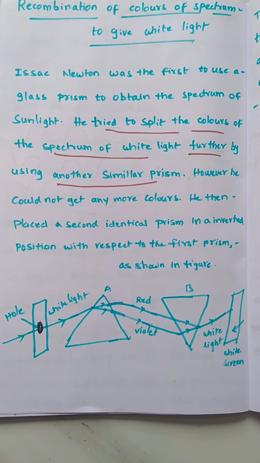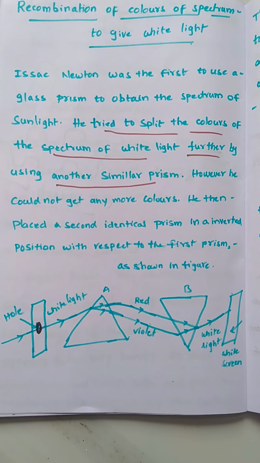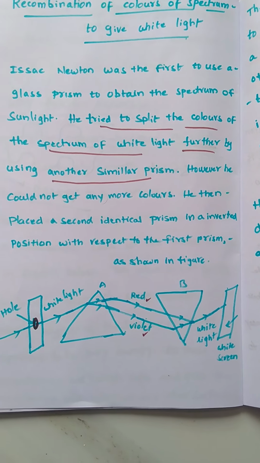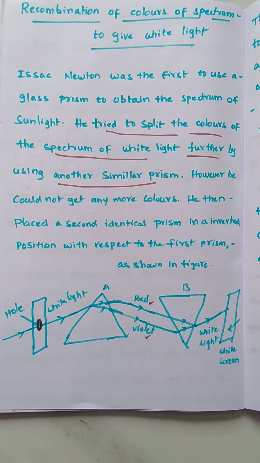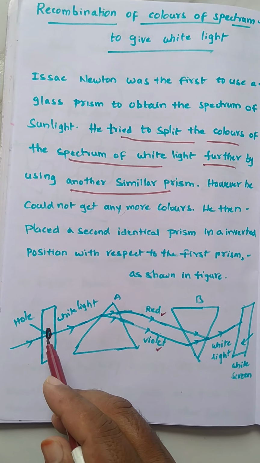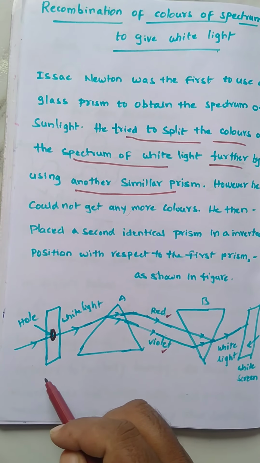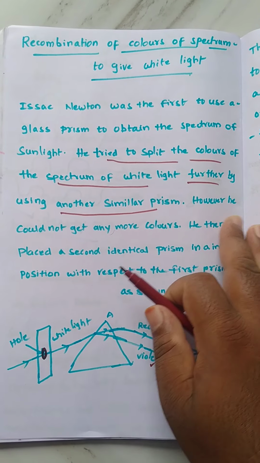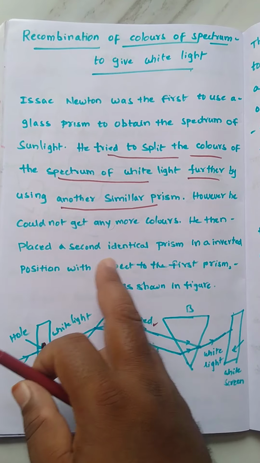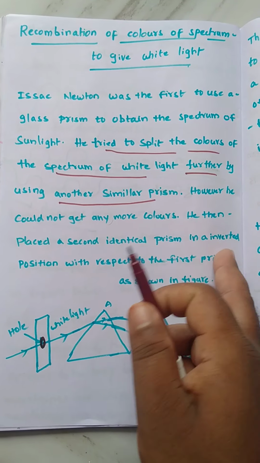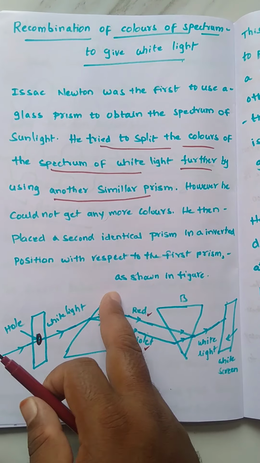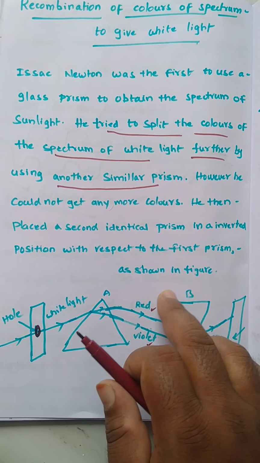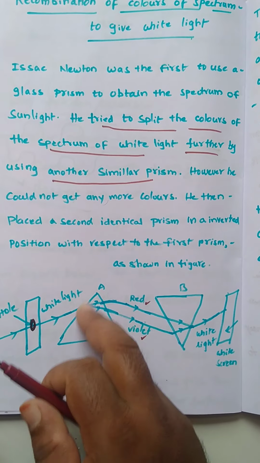Why? Because red has the maximum wavelength and violet has the maximum frequency, right? So for that reason we are not getting all colors here. Only a small narrow beam of light passes through this hole. Newton adjusted it like that, and however he could not get any more colors. He then placed a second identical prism in an inverted position with respect to the first prism, as shown in the figure. It is actually two parallel prisms, but one is inverted and one is normal.